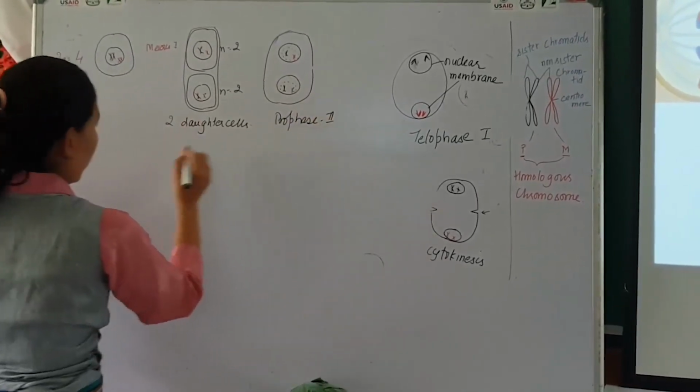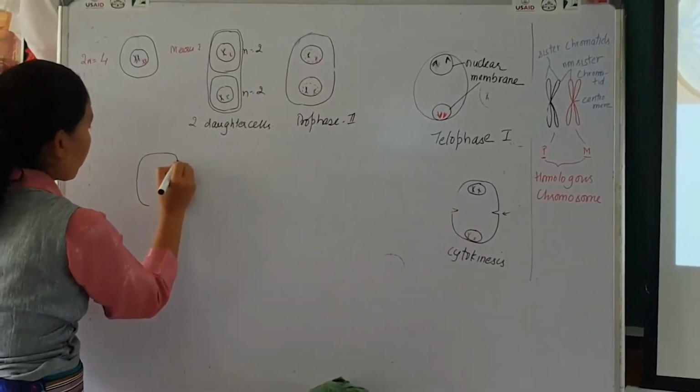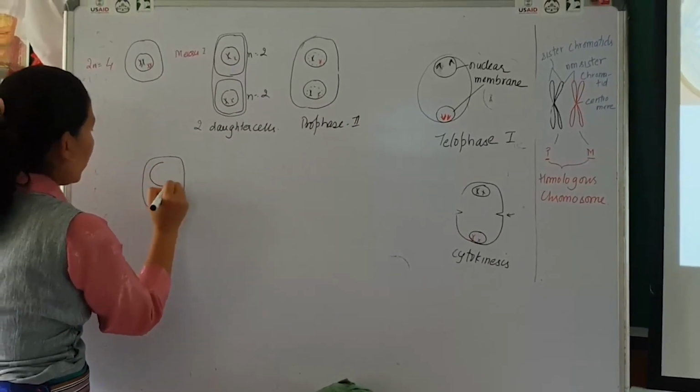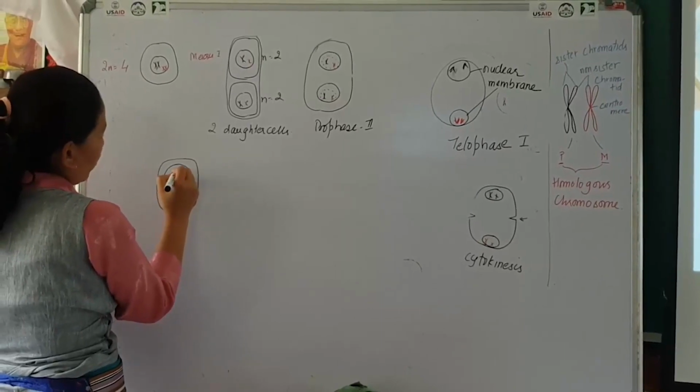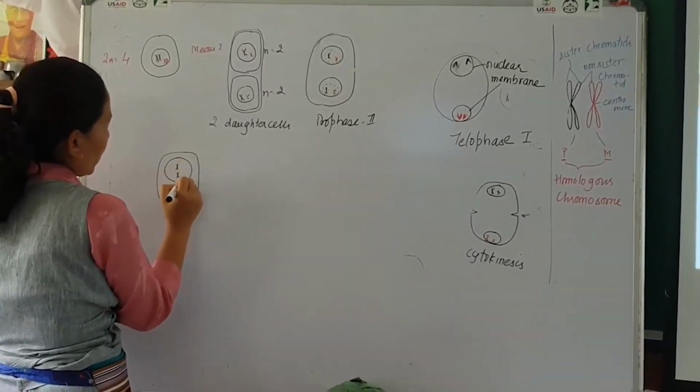Prophase 2, and next is metaphase 2. This is one cell, this is another cell, and the chromosomes lie at the equatorial plate here.